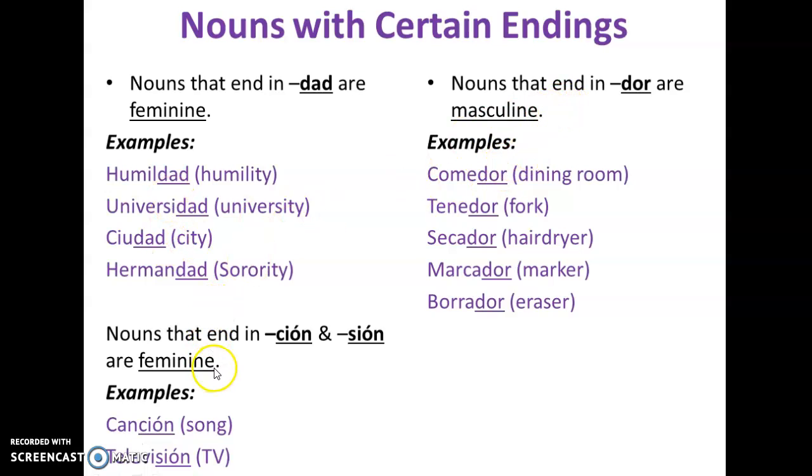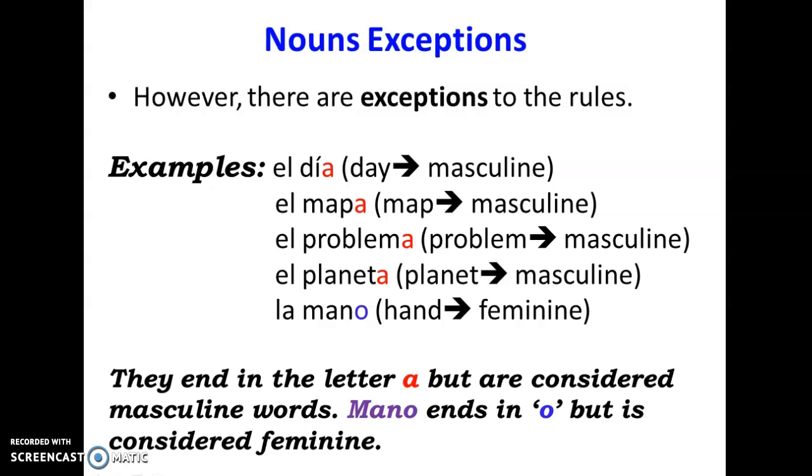Nouns that end in sión or ción, so the spelling here only changes in the C or S, are also feminine. Canción, televisión. There are many of these, but these are just two examples. Masculine: every noun that ends in dor is going to be masculine. Comedor, tenedor, secador, marcador, borrador. Okay? Let's continue.